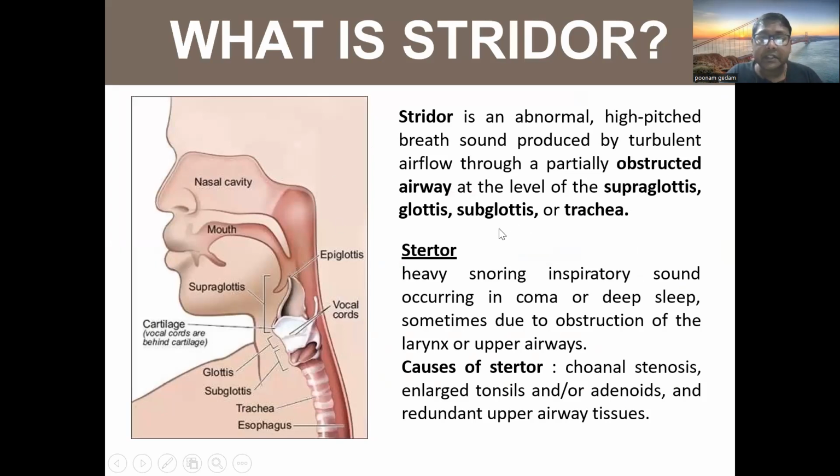So how is it different from stertor? What is stertor? Stertor is a heavy snoring inspiratory sound occurring in coma or deep sleep, sometimes due to obstructions of the larynx or upper airways. The causes of stertor are basically choanal stenosis, enlarged tonsils and adenoids, and redundant upper airways. So we can see that in the nasal passageway, nasal cavity, and mouth. We have already discussed that stridor can be due to some supraglottic, glottic, subglottic or tracheal pathology, and this stertor is mainly due to the pathology in this region, nasopharynx or nasal and nasopharynx.